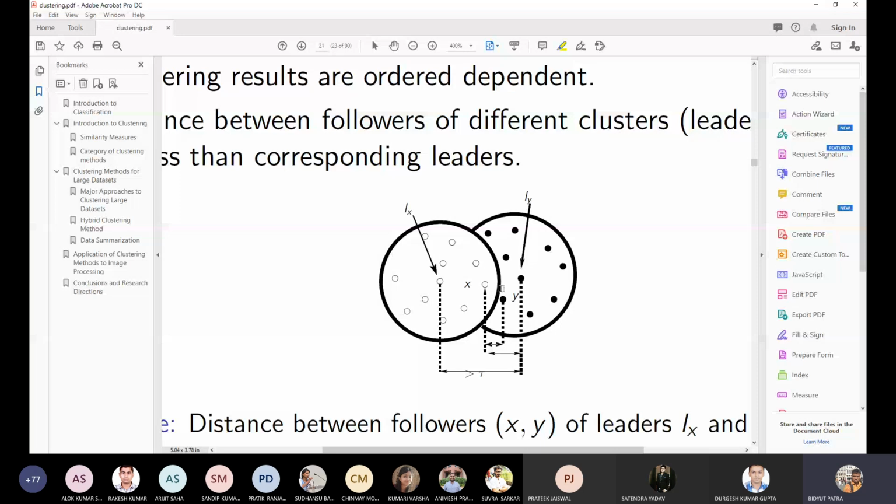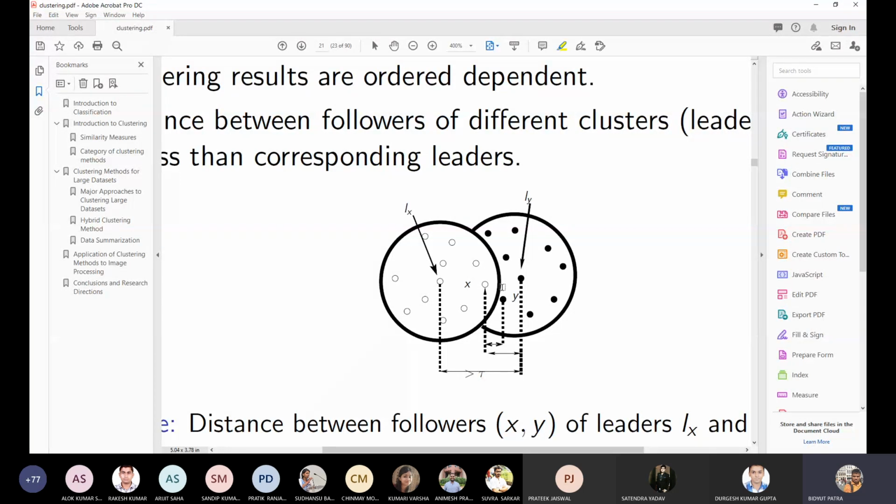But what is the consequence with the definition of the clustering approach? In the definition of clustering approach, we clearly said, if you take 2 points from the same cluster, they will be much closer, or the similarity will be more. Because we are computing distance, it will be a much lesser distance than if you take 2 points from 2 different clusters. That is what we said in the definition of cluster.